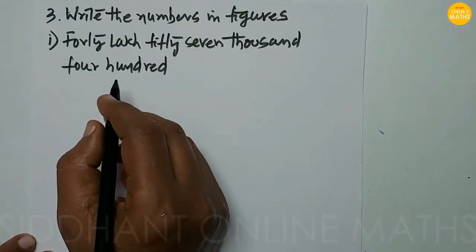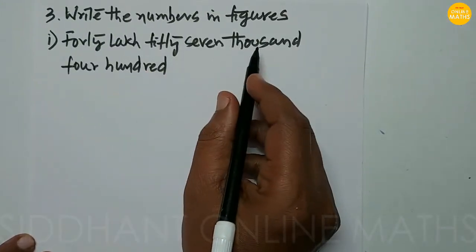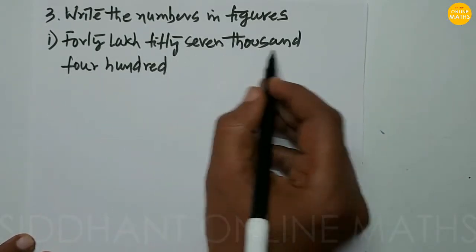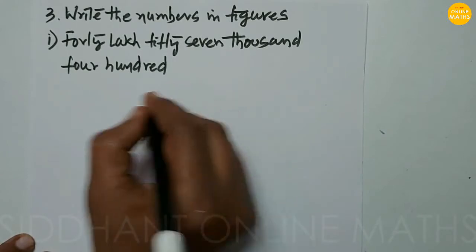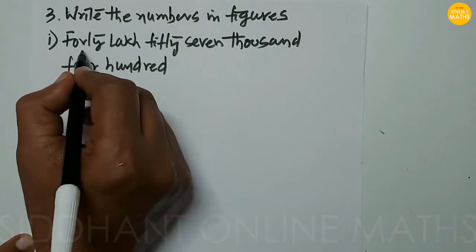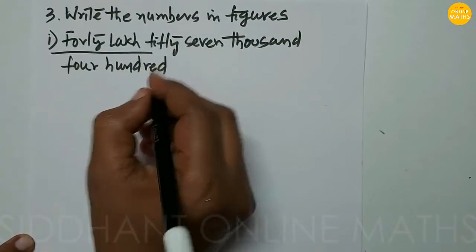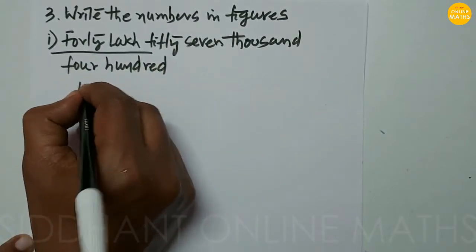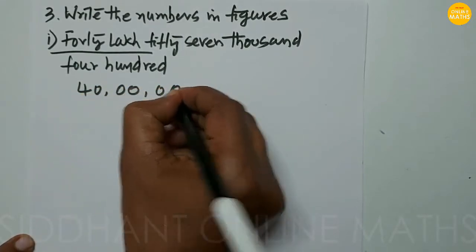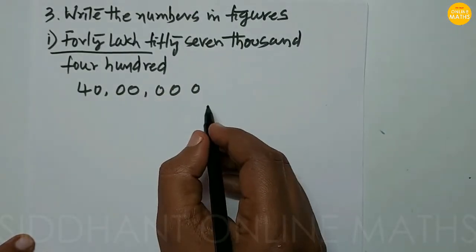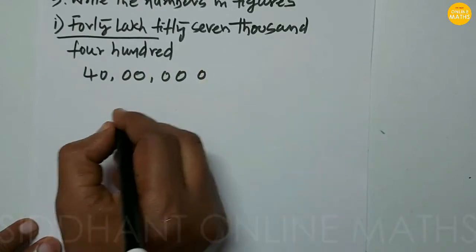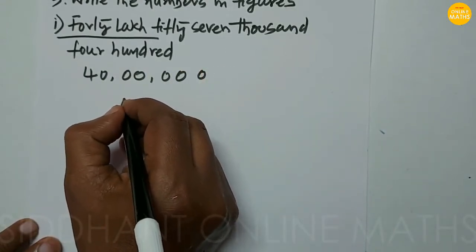Next problem, third: write the numbers in figures. In that, the first one is 40 lakh 57,400. First we write in figures. First we read 40 lakh. How do we write 40 lakh? 40 followed by five zeros. So this is 40 lakhs. After that 57,000, so we write 57,000 in the thousands place.